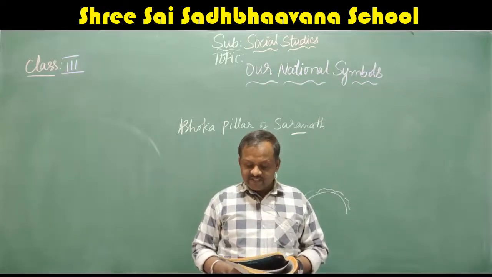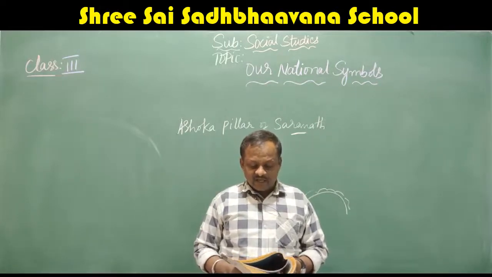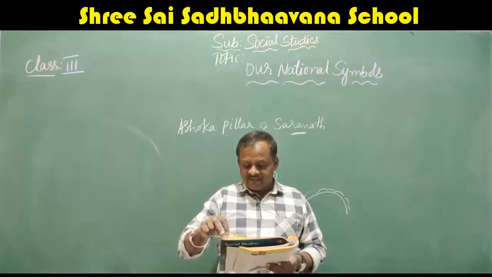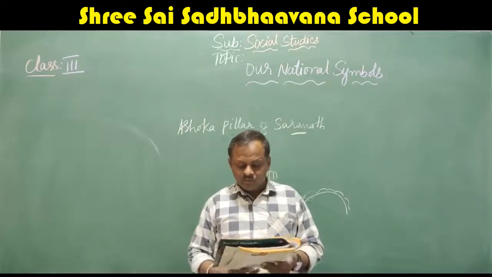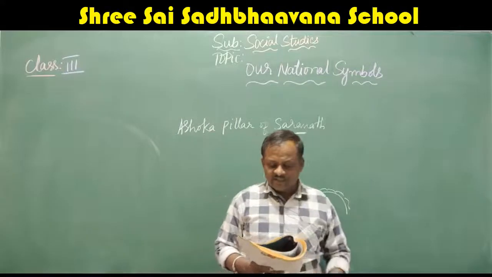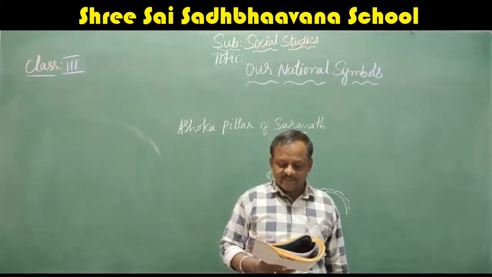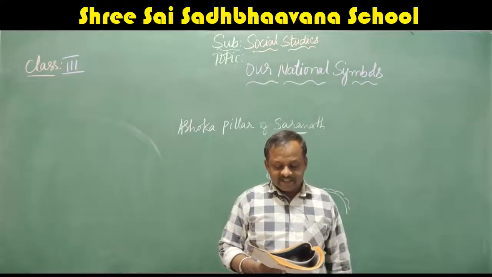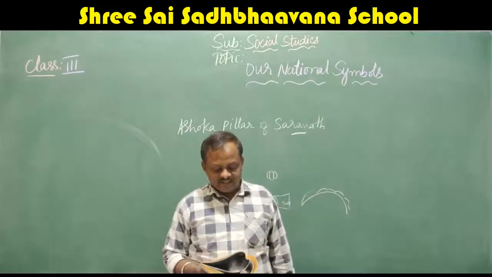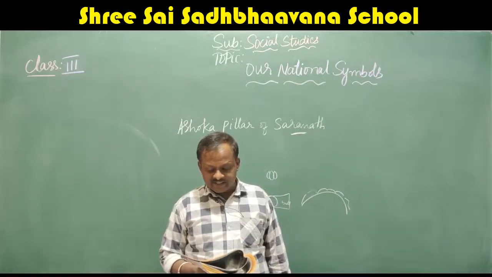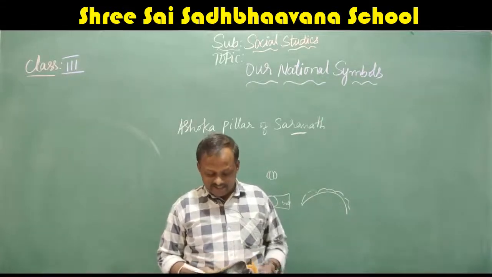There is a navy blue wheel in the center of the white band. It is known as the wheel of Dharma or the wheel of Ashoka. The wheel has 24 spokes. Our national flag is hoisted on national festivals like Independence Day and Republic Day. The Prime Minister of our country hoists the flag on Independence Day and the President hoists it on Republic Day.